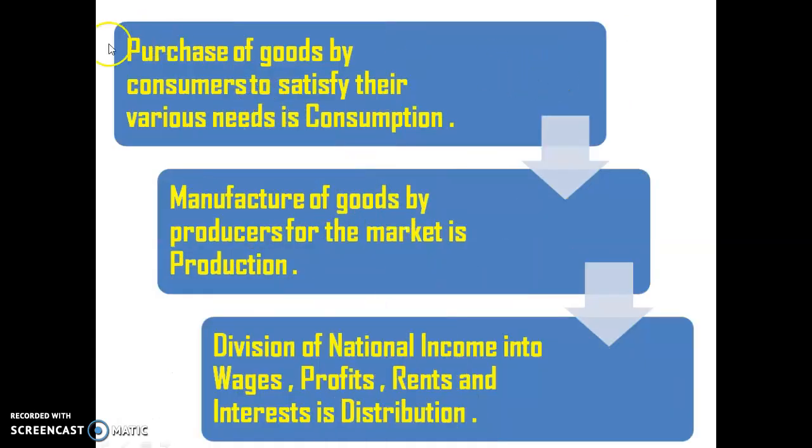In the last part of the chapter, we discussed the meaning of consumption, production, and distribution. Consumption is the activity when the consumer purchases goods to satisfy their wants. Manufacturing of goods by the producer for the market is called production. And the division of national income into wages, profit, rent, and interest is called distribution.